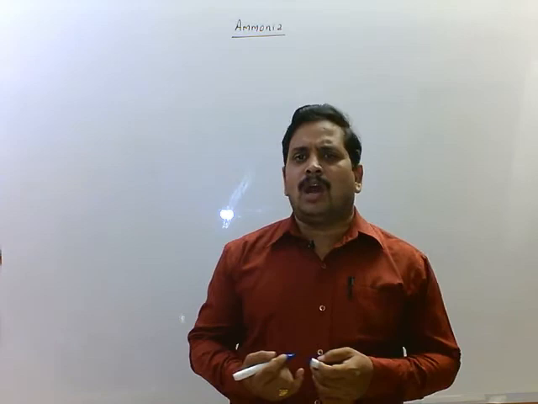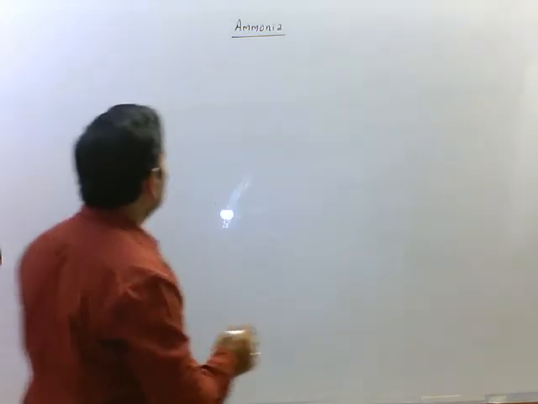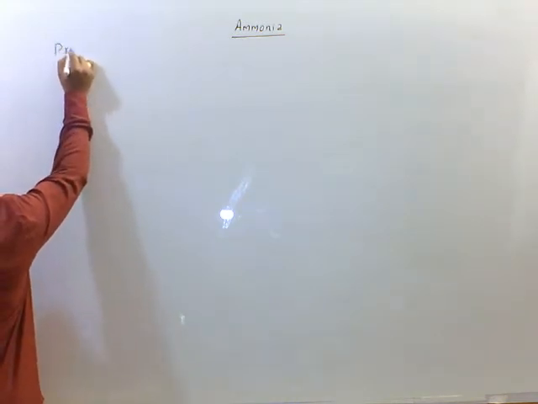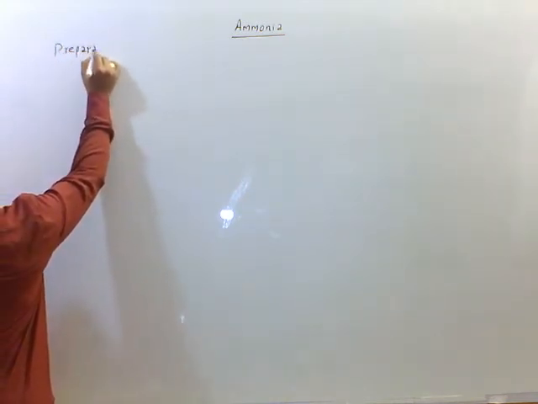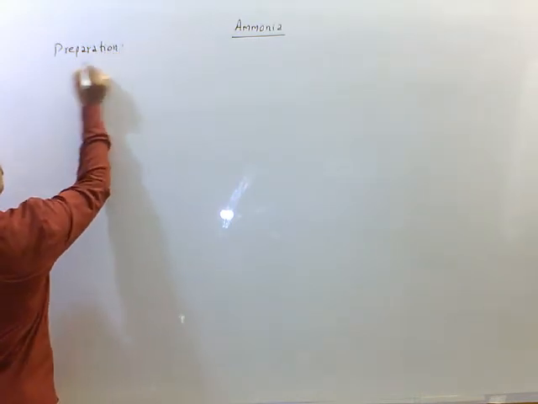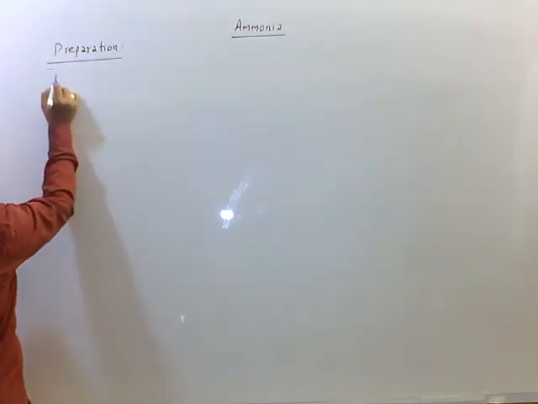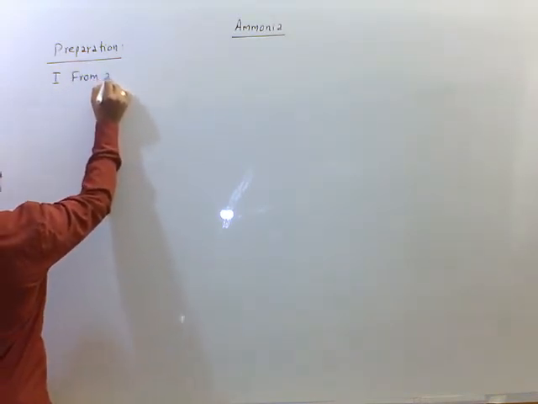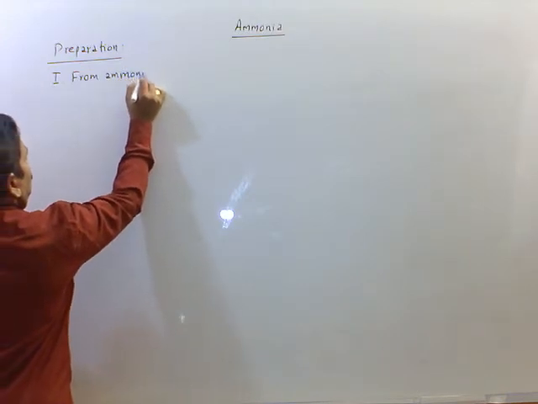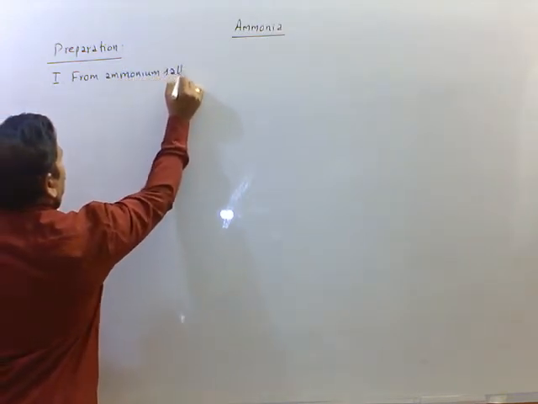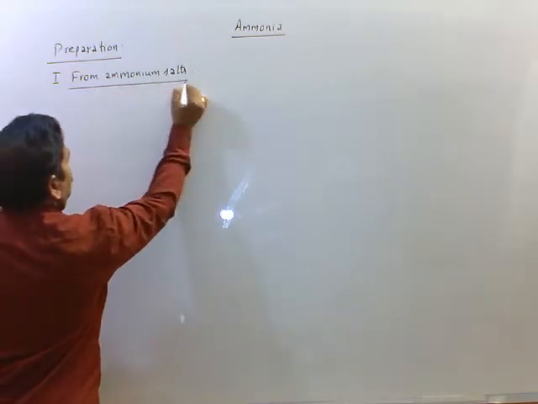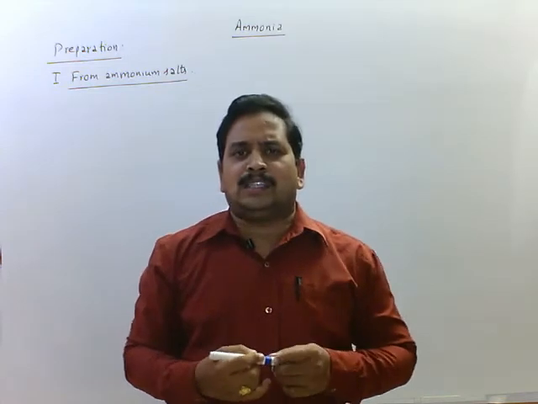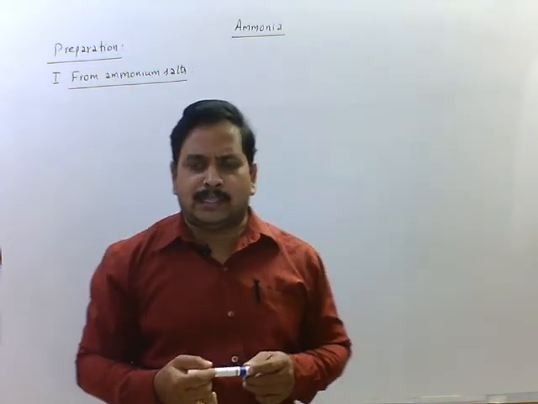Now, preparation of ammonia. First method is from ammonium salts. When ammonium salts are treated with alkalis, upon heating, ammonia gas is liberated.